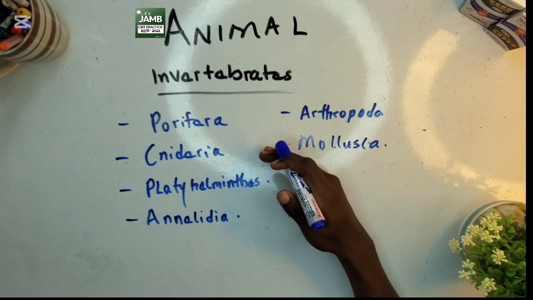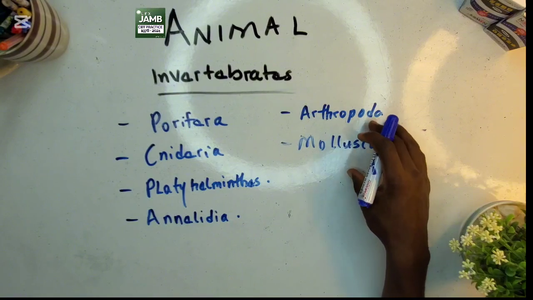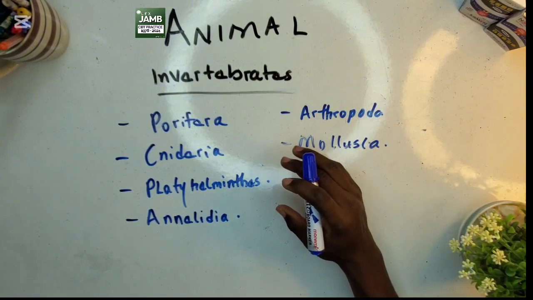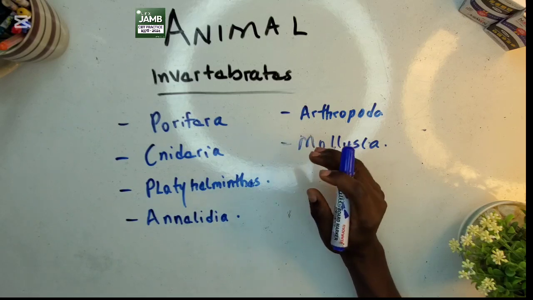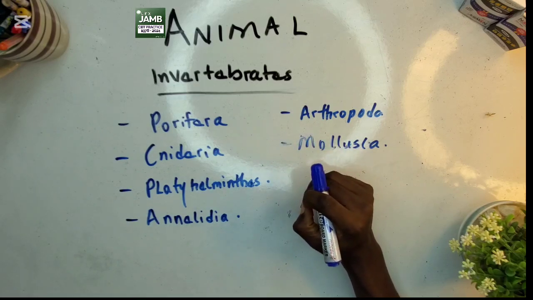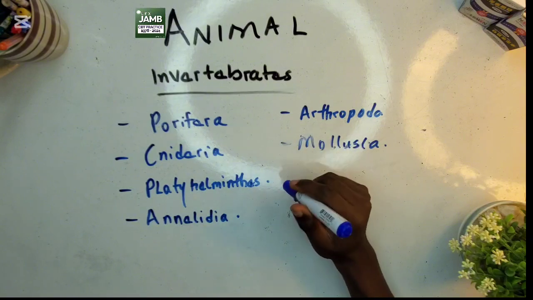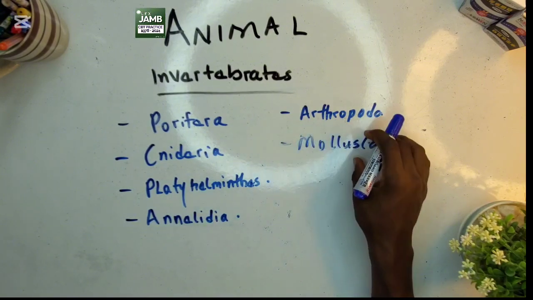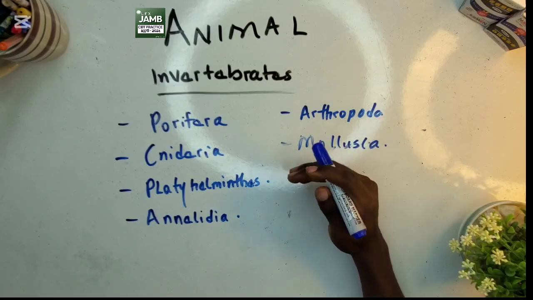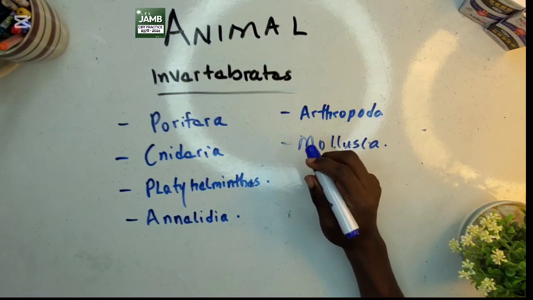Another phylum under the invertebrate animals that we are going to be talking about today is the Mollusca. The Mollusca have the characteristic of a soft body, and their body is also divided into head, foot, and their visceral mass. Examples of organisms that fall under the Mollusca, we have snail, octopus, clam, periwinkle.